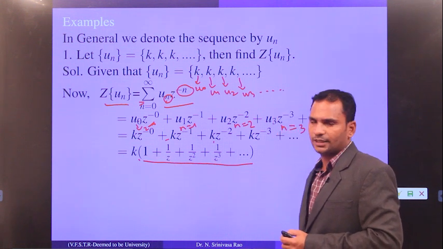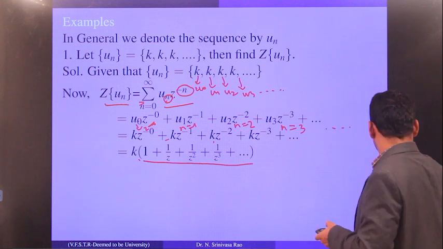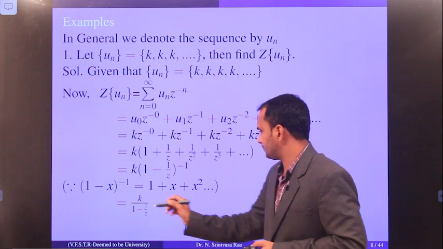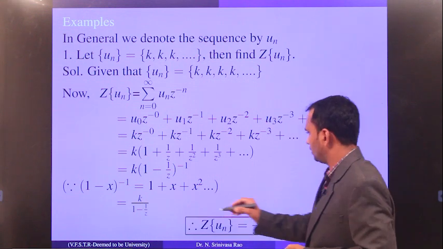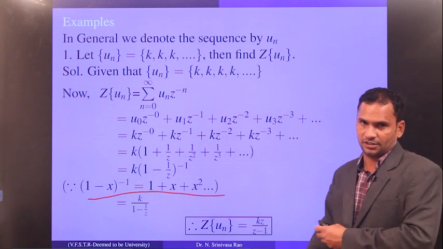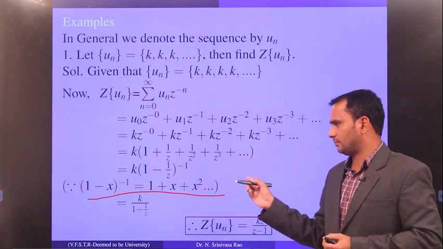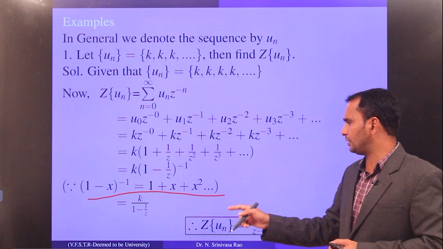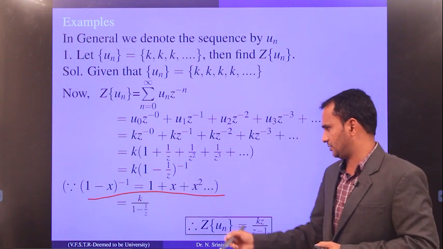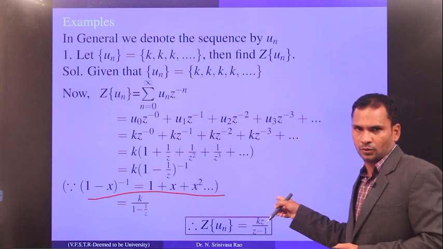1 plus 1 by z plus 1 by z square plus 1 by z cube. For that, look at this: (1 minus x) whole power minus 1 expansion. Some of you already know this, but in your second semester I told you some of these expressions. (1 minus x) whole power minus 1 expansion is 1 plus x plus x square plus x cube and so on.